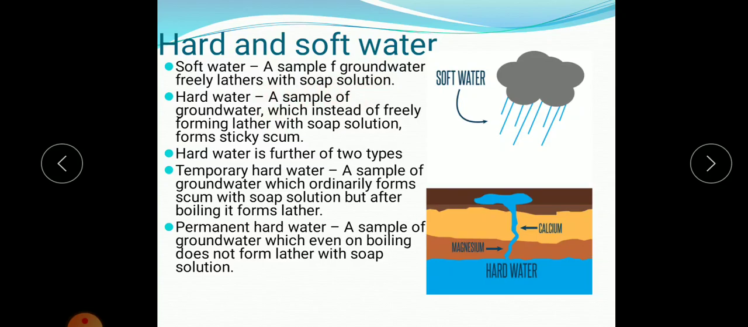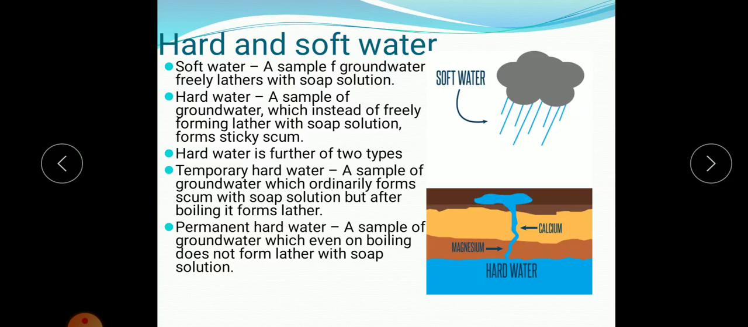And hard water is a sample of groundwater which, instead of freely forming lather with soap solution, forms sticky scum. So hard water means they do not form lather easily with soap solution. The example of soft water is rainwater. Rainwater is soft water, and hard water we can take as river water, sea water. Okay, they are hard water. Next we have got types of hardness of water. So there are two types of hardness of water. One is temporary hardness, and another is permanent hardness.